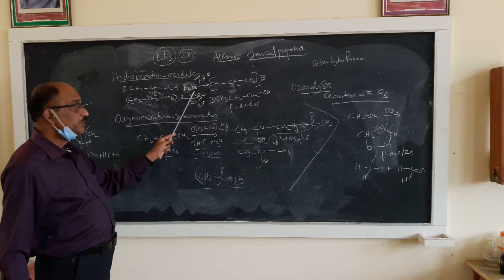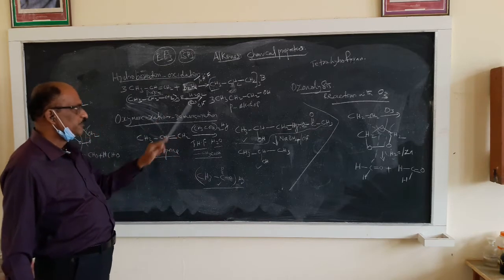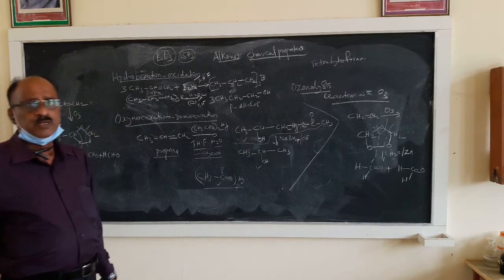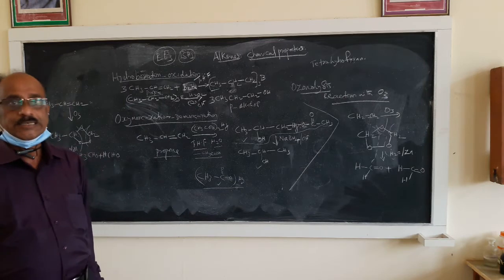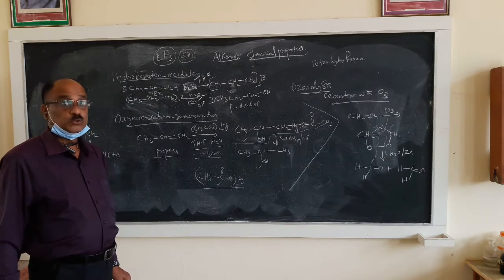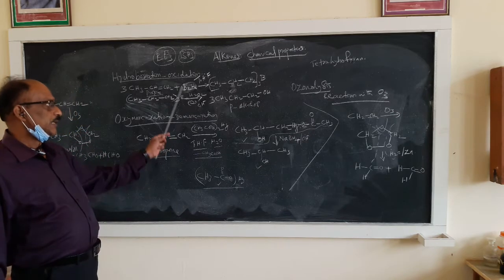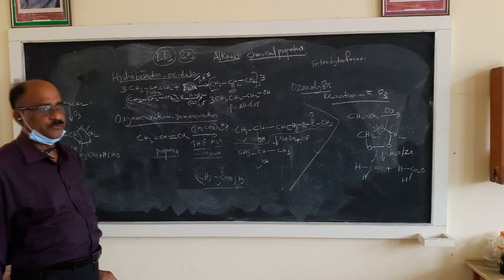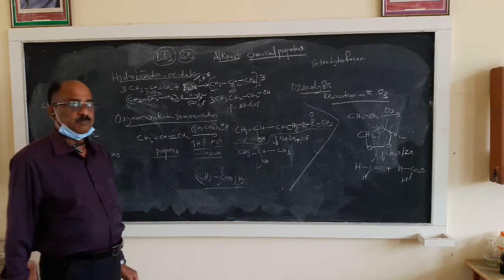First you are adding B2H6. Secondly you are oxidizing; the second step is known as oxidation. Two reactions in each. Understood? So you have to study properly from the examination point of view. This may be one of the questions in the question paper.